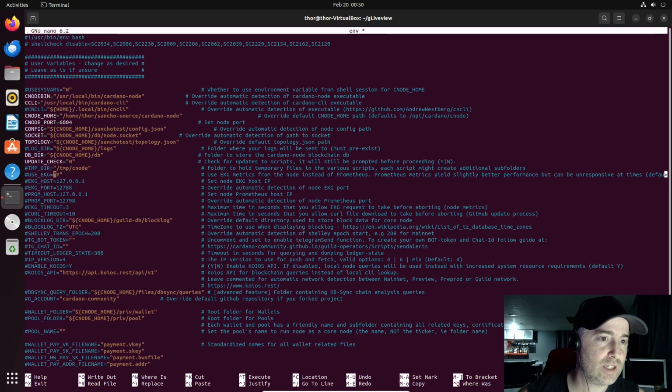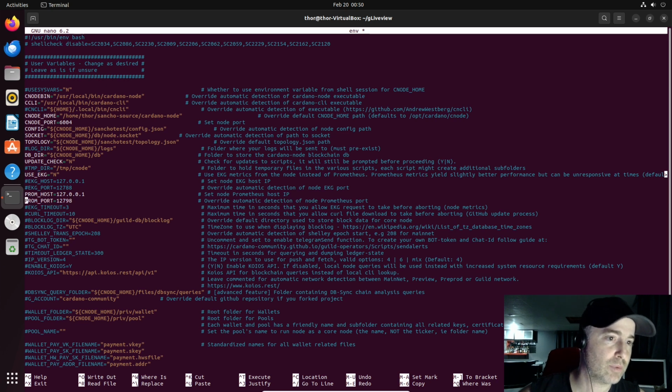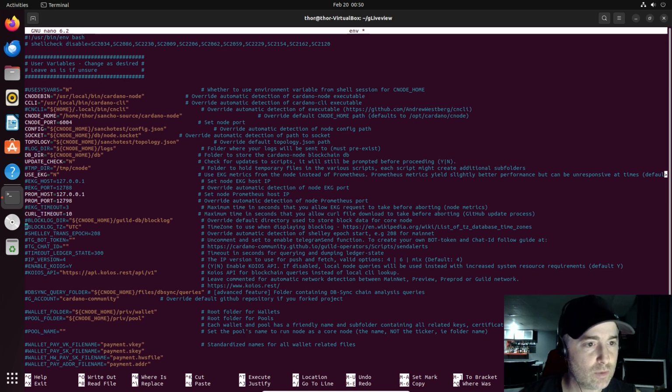Do you want to use EKG? I like to use Prometheus, so I'll type no and remove that. Prom port. I'll remove it. Prom port. That's good. Curl timeout 10. We remove it. Enable kiosks.